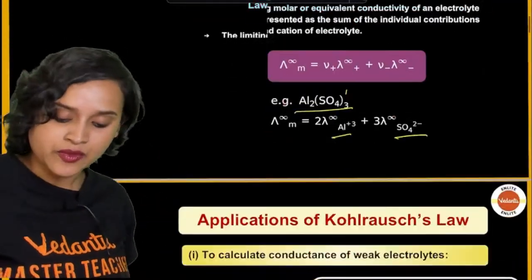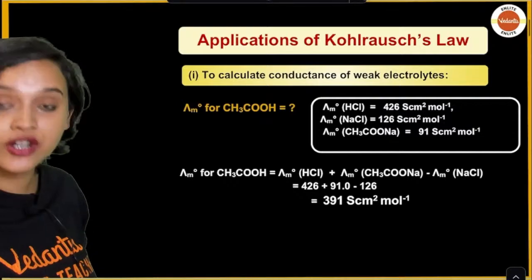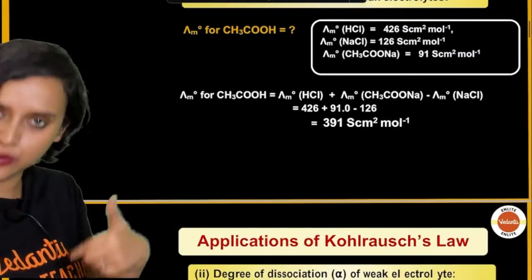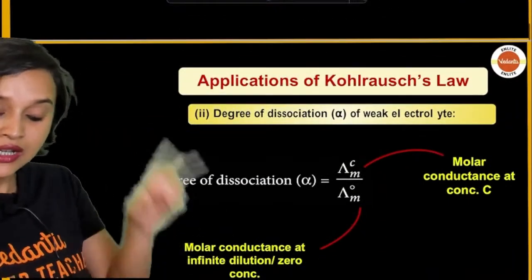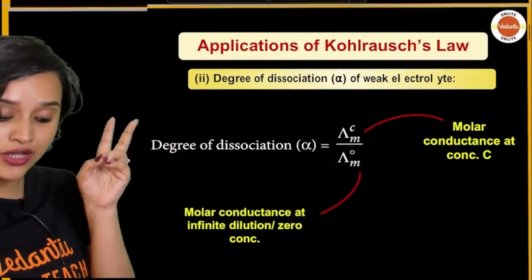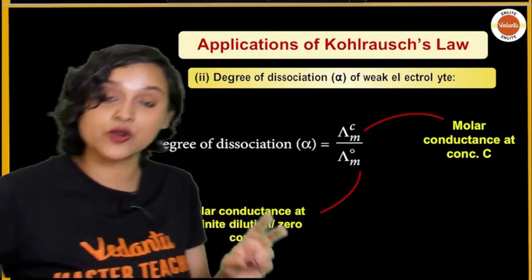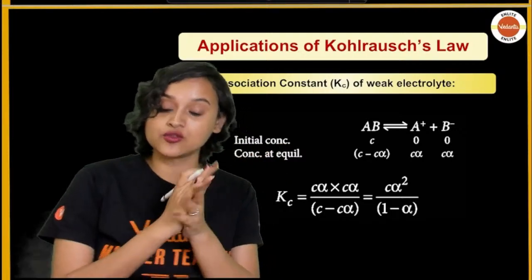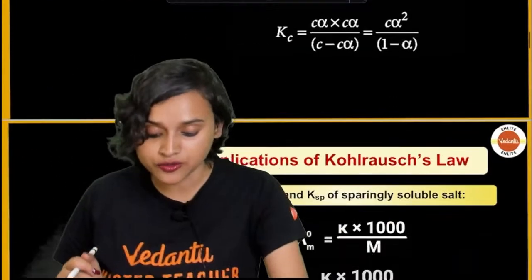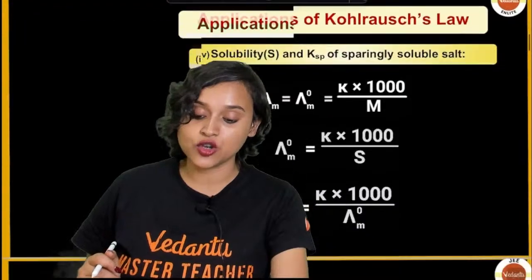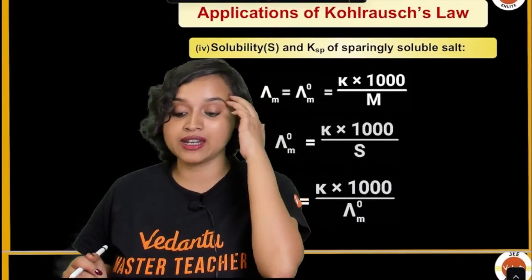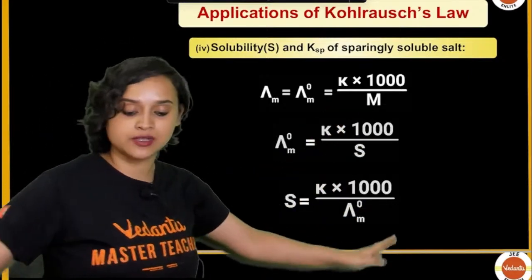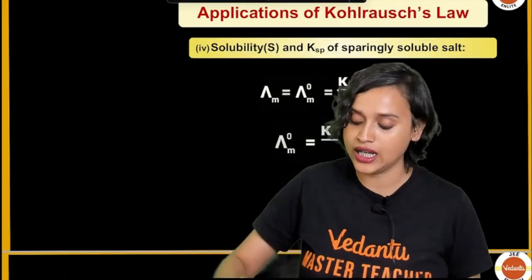All right. Application of Kohlrausch's law: where do you use it? You use it to calculate the conductance of weak electrolytes. We will be doing some problems, so you will understand. Then you also use it to calculate the degree of dissociation alpha for weak electrolytes, and the dissociation constant of a weak electrolyte. Also, you calculate the solubility and Ksp of a sparingly soluble salt with the help of this formula. These formulas, these PDFs, you will get. Don't worry about it. Now let us solve questions.